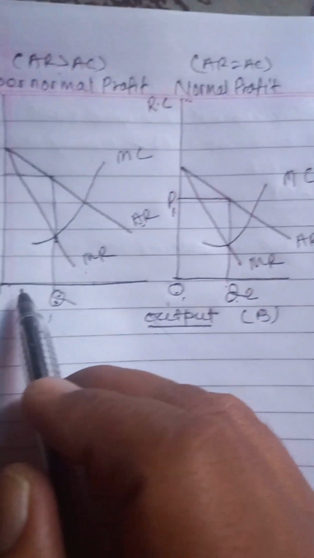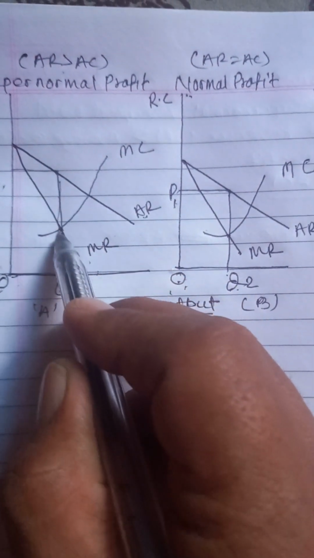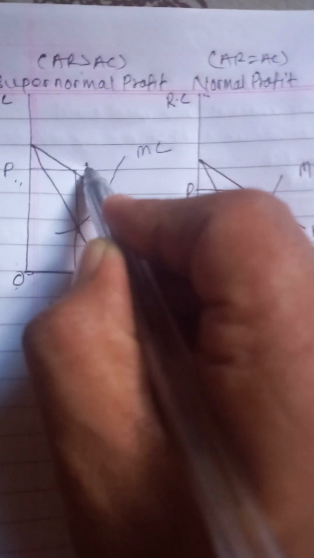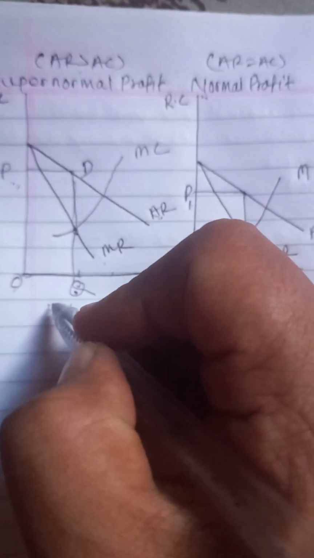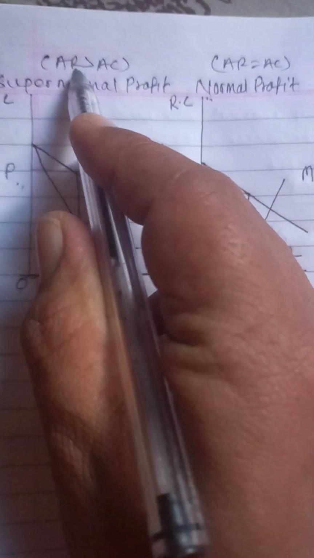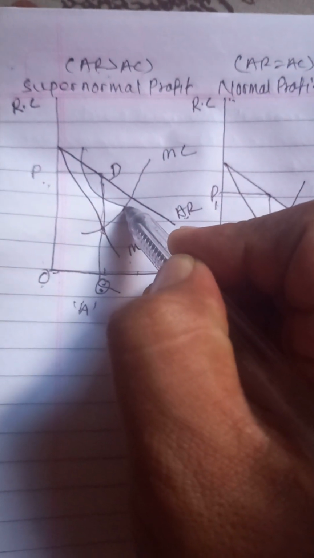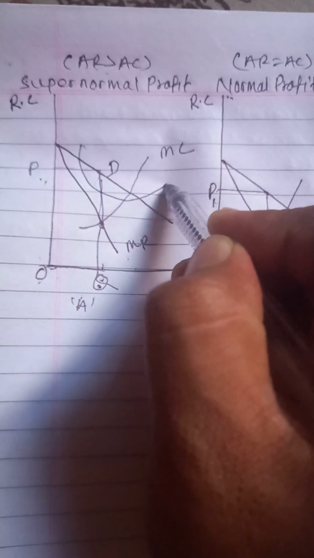Average revenue while producing OQ quantity is this portion, this line indicates. Let us say we name it D. We write D. QD is the average revenue of the firm. Average revenue should be greater than AC, meaning this point should be greater than AC, so that AC is less than this point to get the supernormal profit. So we draw AC from here, and in this AC, while going up to MC, it will decrease. After MC cuts it, the AC curve increases.